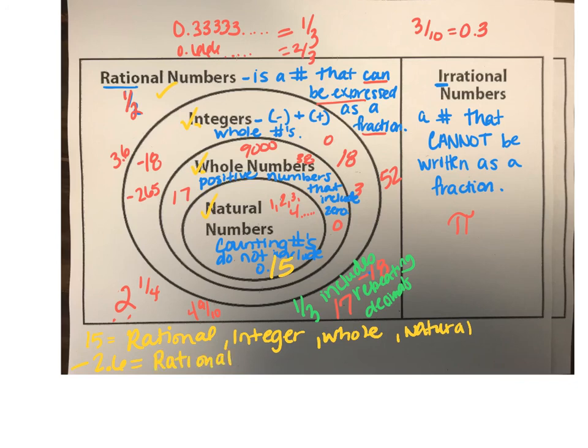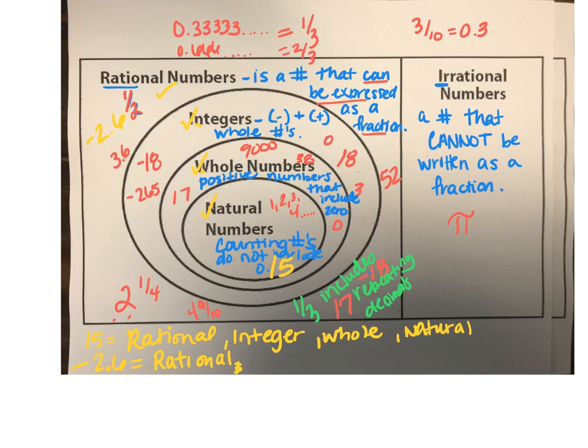Then my next question, is it an integer? Is it a negative or positive whole number? No, it's negative, but it's not a negative or positive whole number. So we stop right there. So it's just rational. And that's okay. It can just be rational. Sometimes we're just rational, okay? Sometimes we're not anything else.